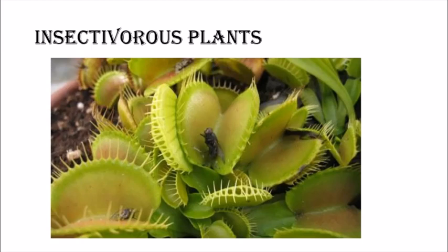These plants consume insects and fulfill their need of nitrogen. The colorful plant attracts the insects, and the insects come onto that plant. The sticky substance does not allow the insect to go anywhere. And the insect gets trapped. And the plant feeds on the insect.